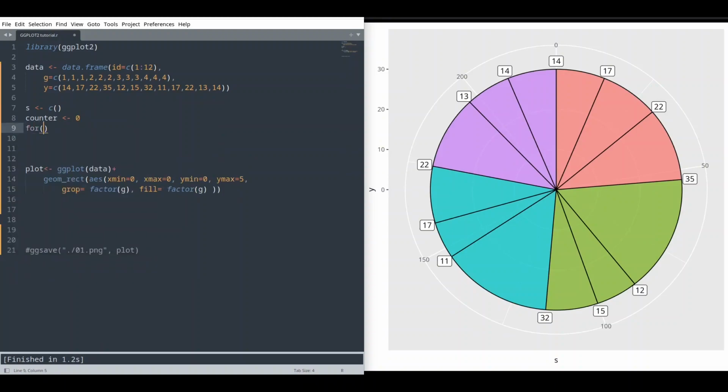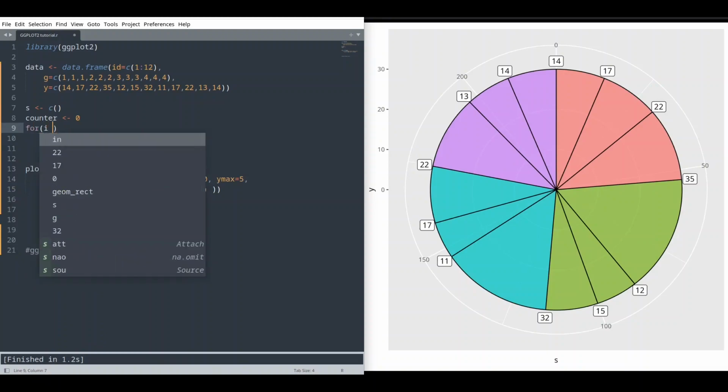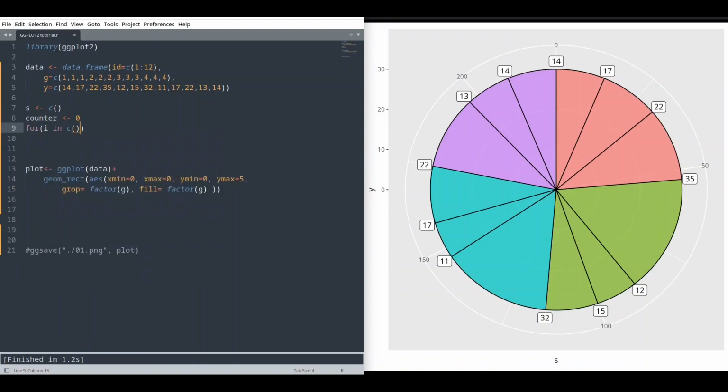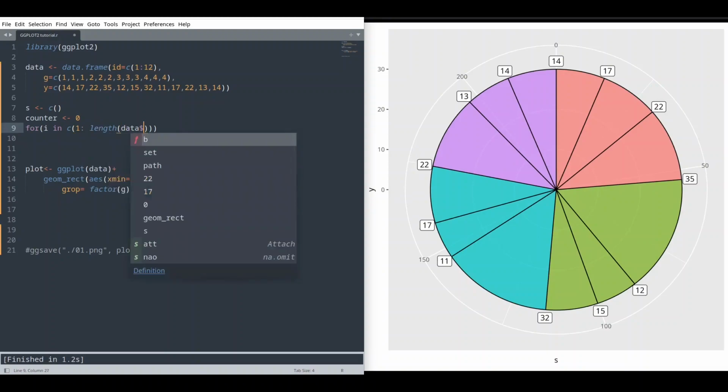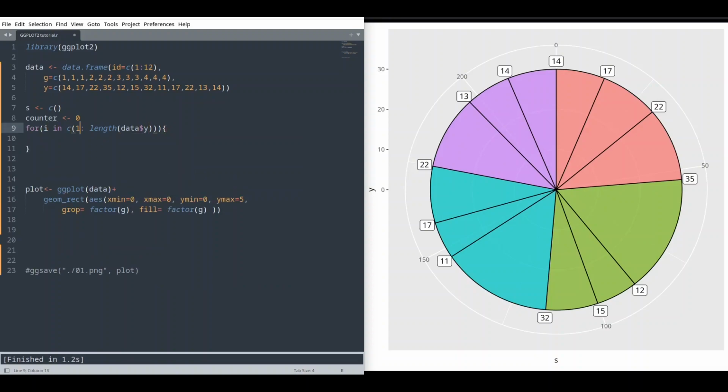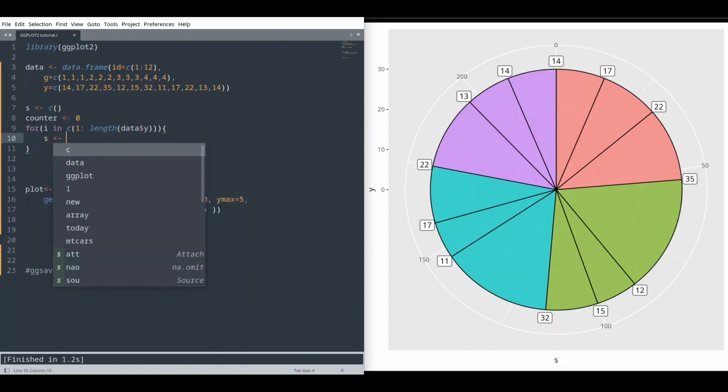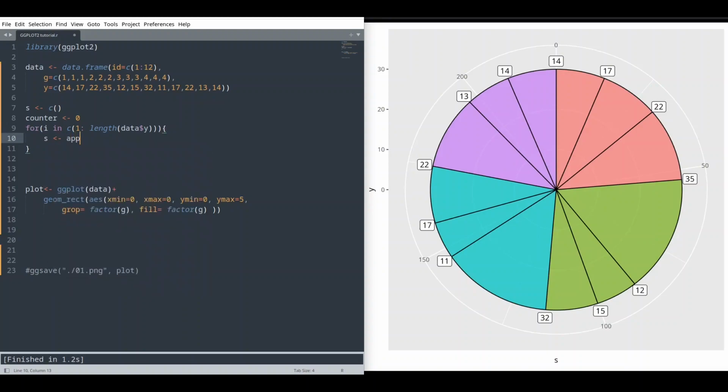Now I'm going to create one for loop for i in collection from 1 to length of data y. Okay, so in this way we are going to iterate through every index of our data y column, and I want to append element to our empty collection with function append.